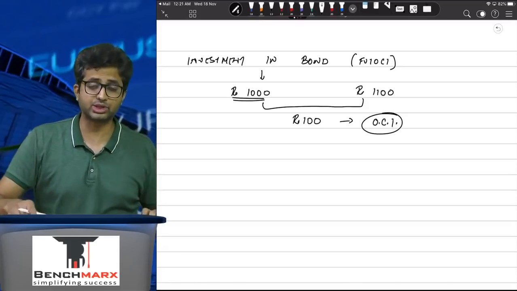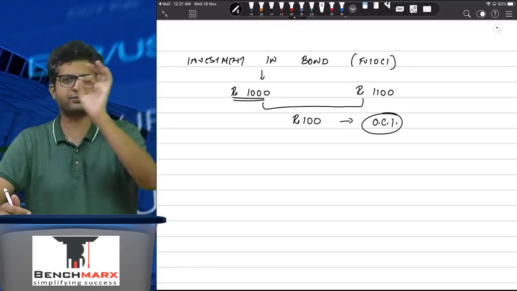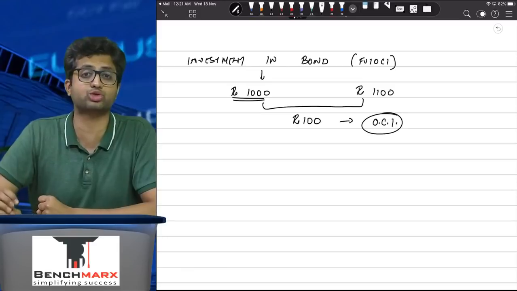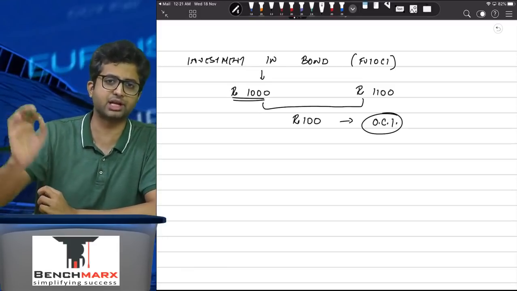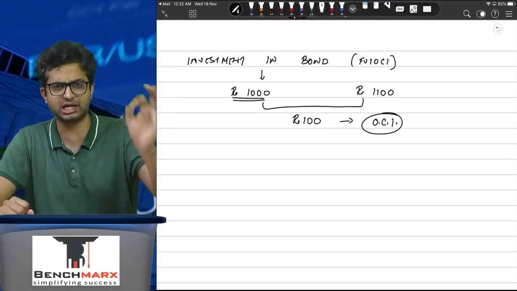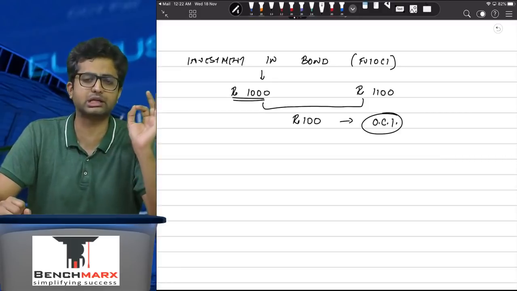Then where is the ambiguity, sir? Well, what if there is a foreign exchange gain or loss? Where should the foreign exchange gain or loss go? Well, we will say foreign exchange is actually covered under Ind AS 21. Ind AS 21 is a standard on foreign exchange. I hope you are aware about the number at this stage. Ind AS 21 is a standard on foreign exchange, and that governs the principles for recording foreign currency gains and losses.